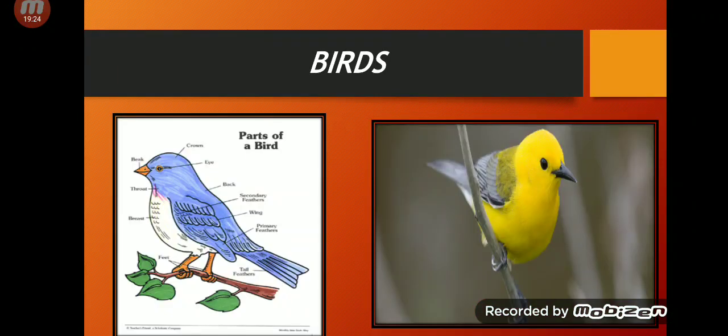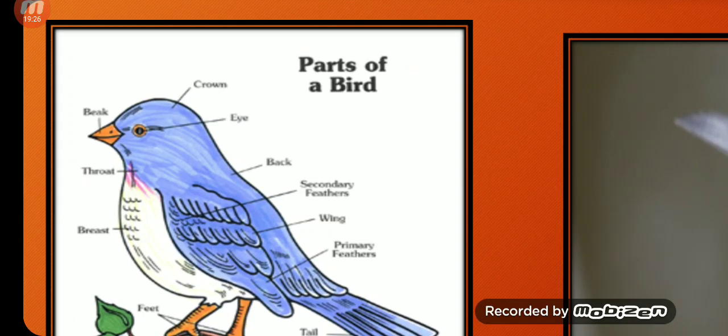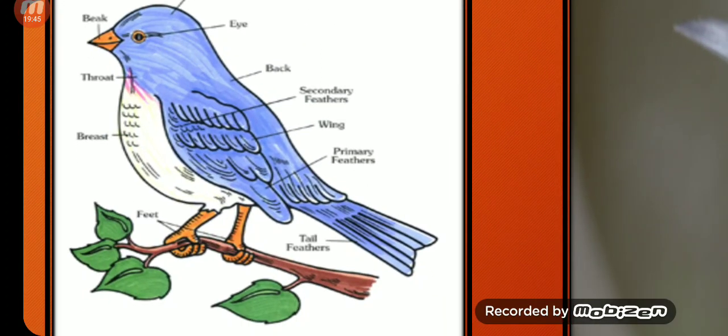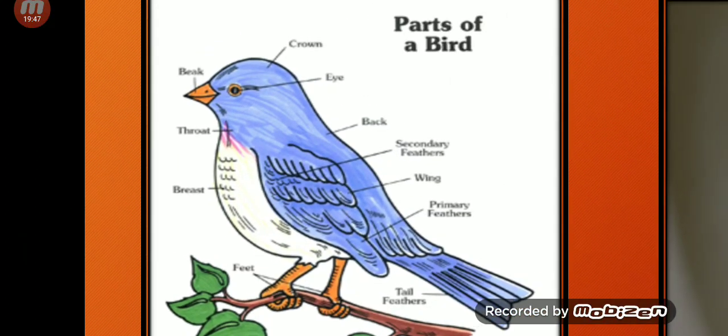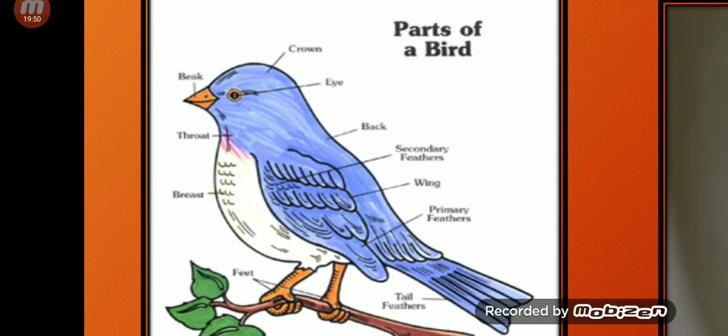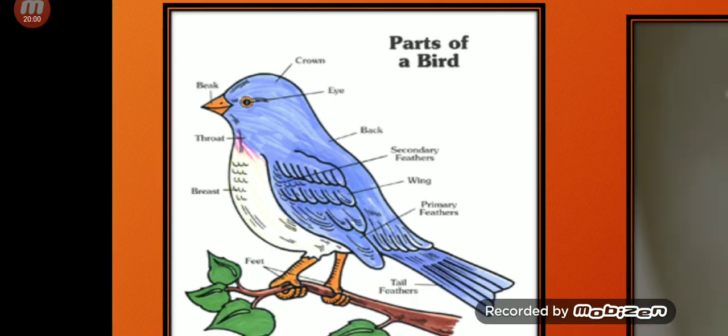Okay, see in this picture, starting from the crown, its head, there is a crown, then eyes, then its back, its secondary feathers, then wings, primary feathers, tail feathers, breast, throat, beak. Okay, so I have told you that birds have a beak, feather, and wings. You can see the beak, right?